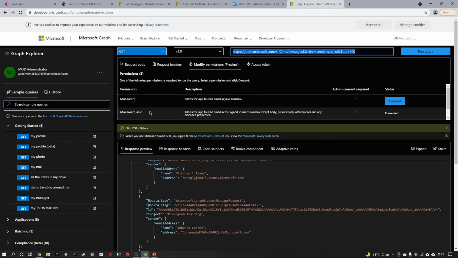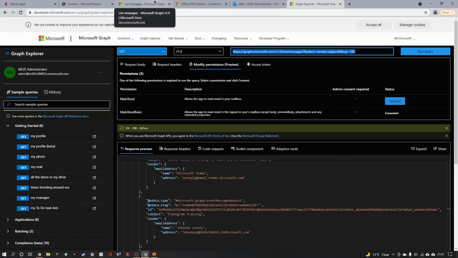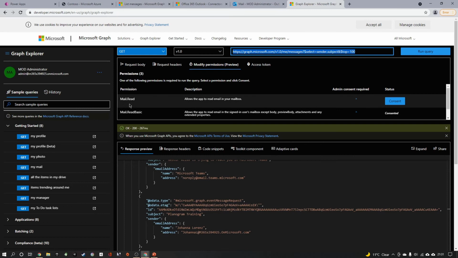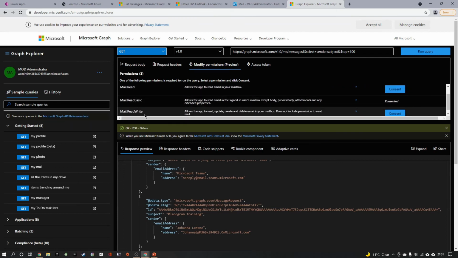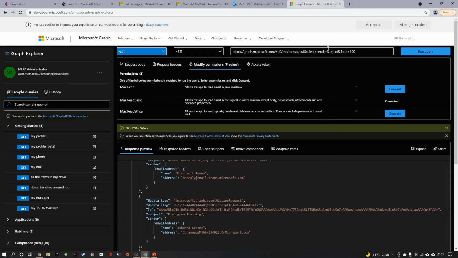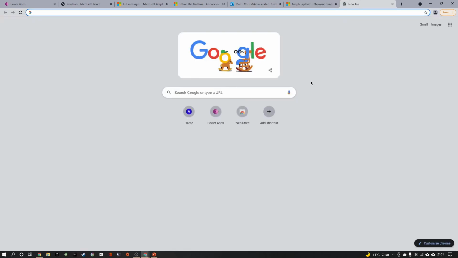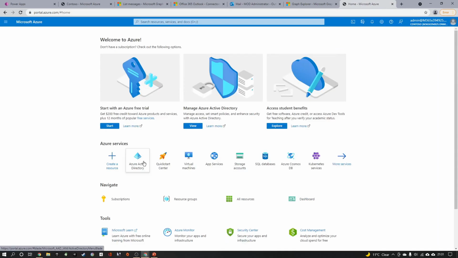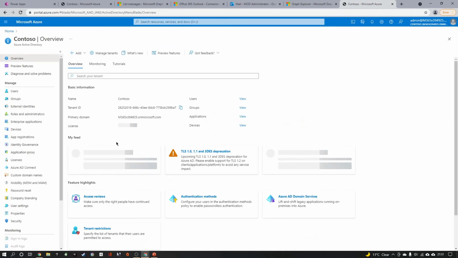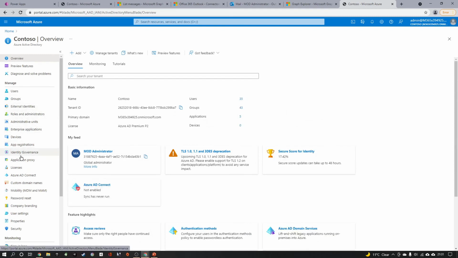To do that, first we need to create an app registration in the Azure portal. That is required to give consent from your admin point of view. So we need to add consent for read basic and read write. Once it is done, we can consume this from the custom connector. So let me quickly go here to portal.azure.com, and I can go to the Azure Active Directory to create an app registration.